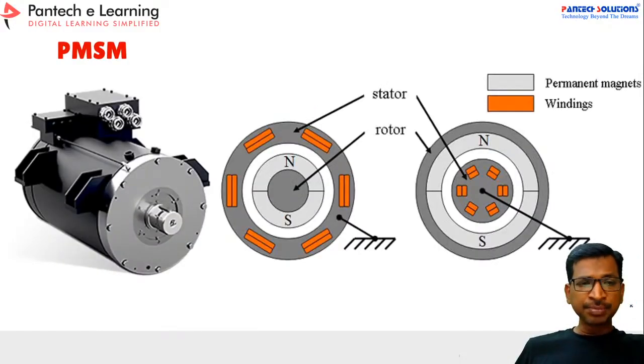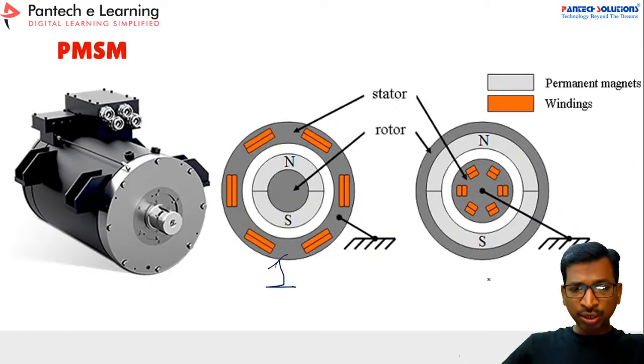And now let us check the PMSM construction. In the PMSM, two types of construction are there. Let us take this as 1 and this as 2. The first model has an inner rotor, and the second model has an outer rotor, so you can model it as a hub motor type also, right? And the coil will be placed inside the stator, and similarly for the rotor. So these are the two types of motors you can get from the market.